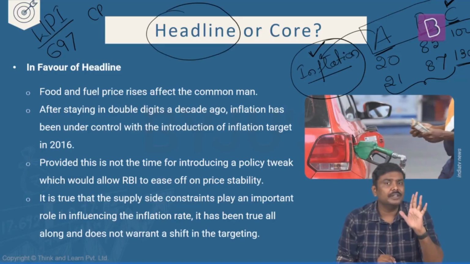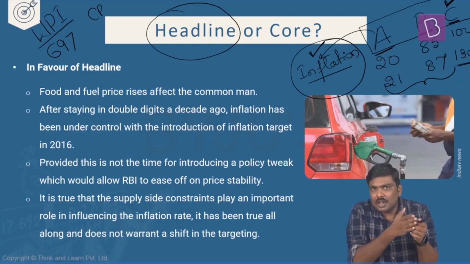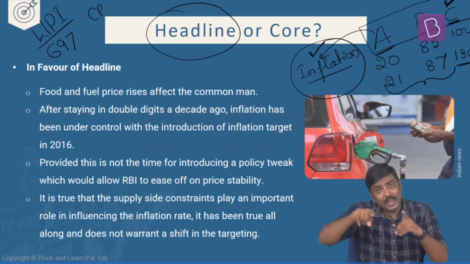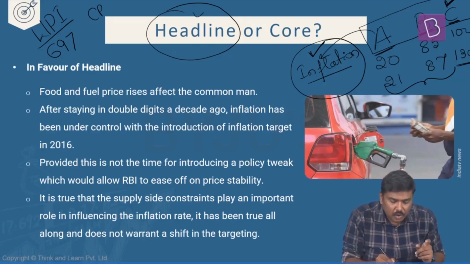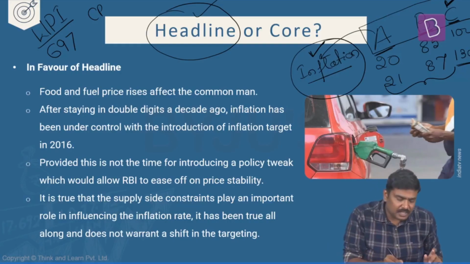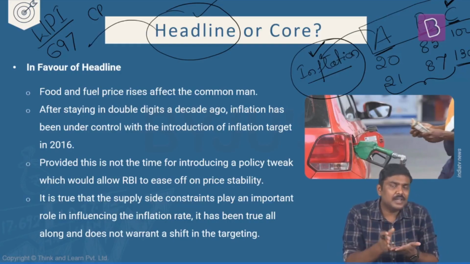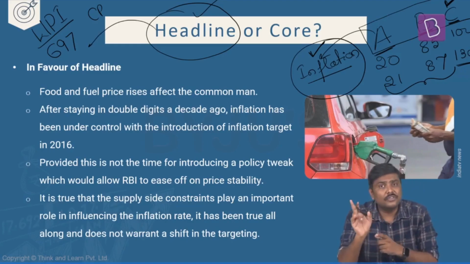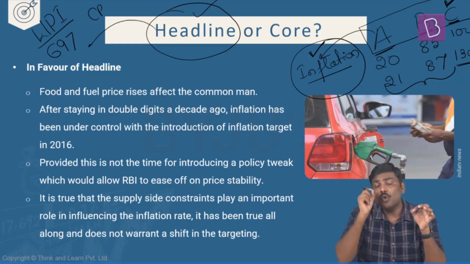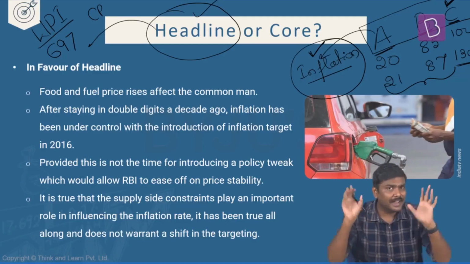Whenever you consider the price changes of all the commodities and calculate inflation, it is called headline inflation. Headline inflation is the measure of the overall rate of inflation in the economy.